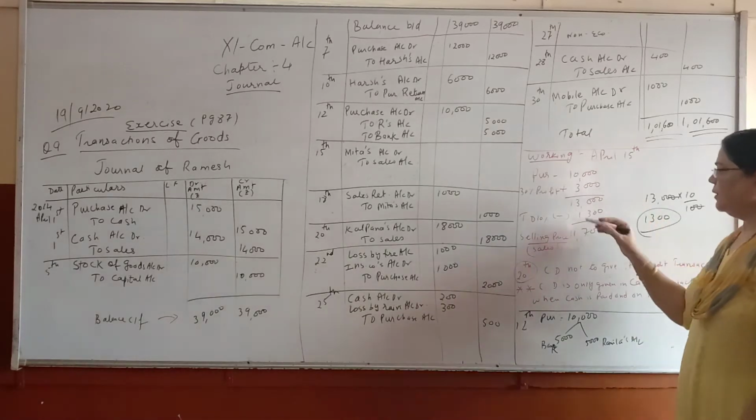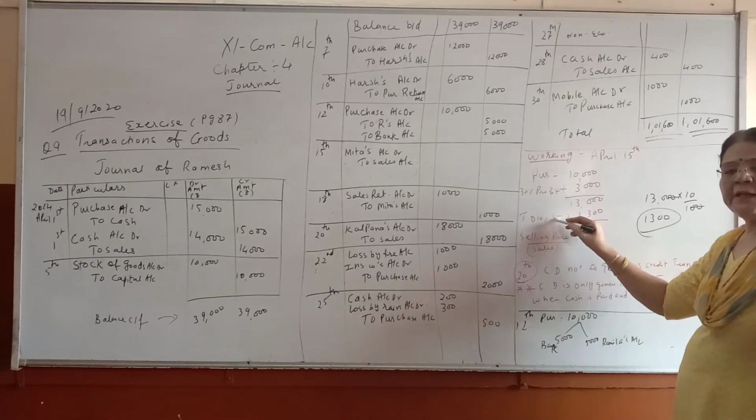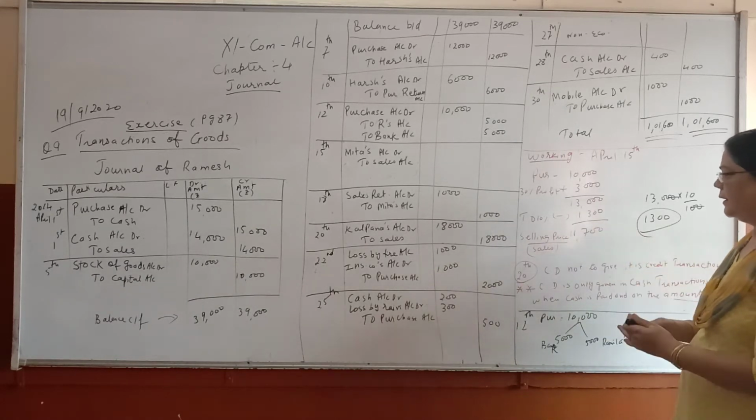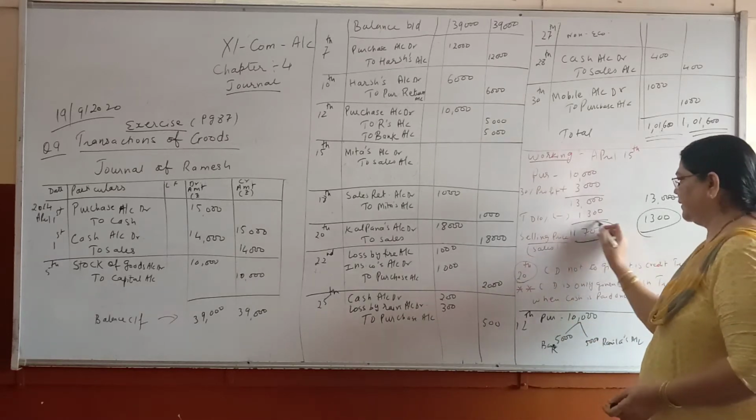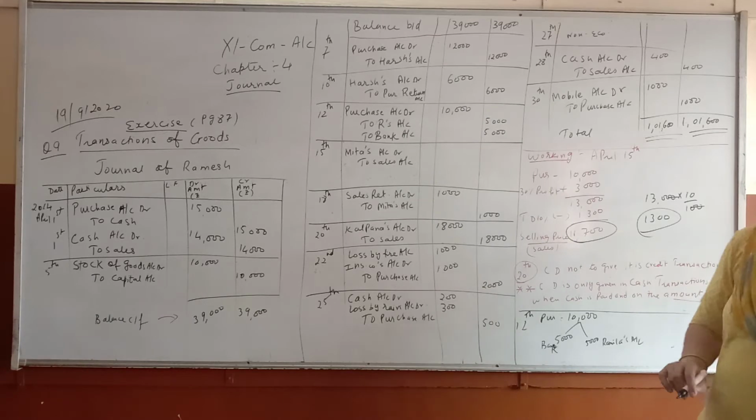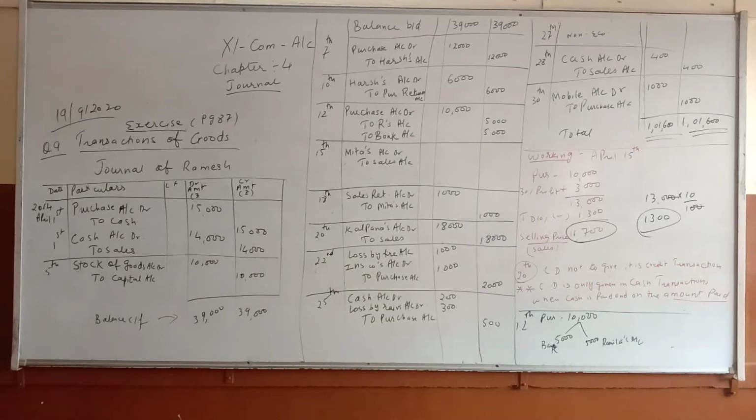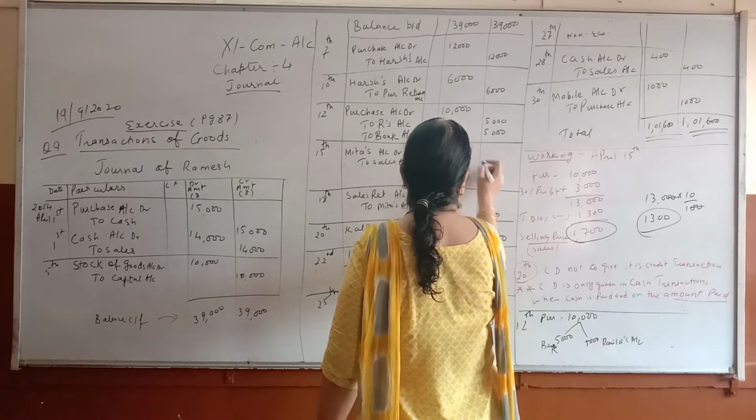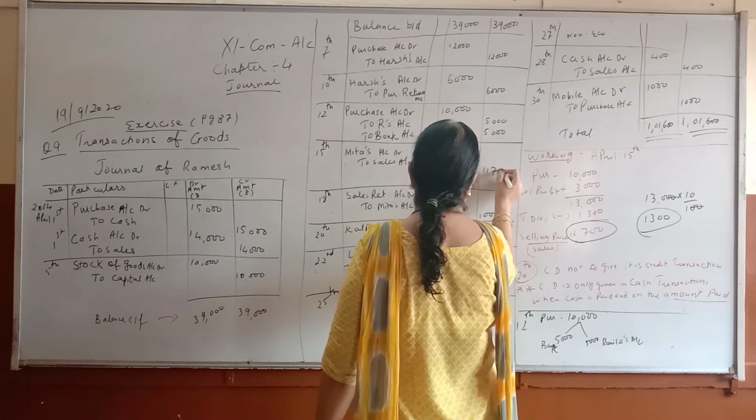Okay, so when you subtract trade discount, you have to minus from the bill, you have to reduce the amount, and you will get 11,700. How much you will get? 11,700. So your working will be with the amount of Mita to sales is 11,700.